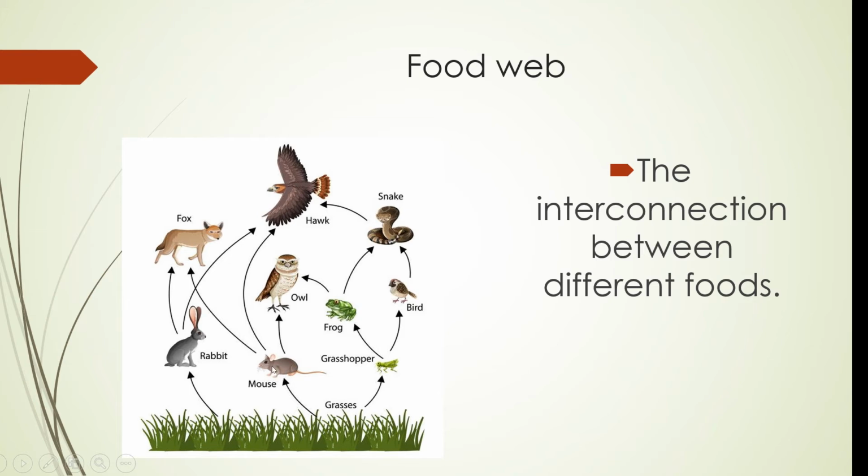Grass is the producer. Mouse is the primary consumer, and the hawk is the secondary consumer. Another one, grass is the producer. Mouse is primary consumer. Fox is the secondary consumer.